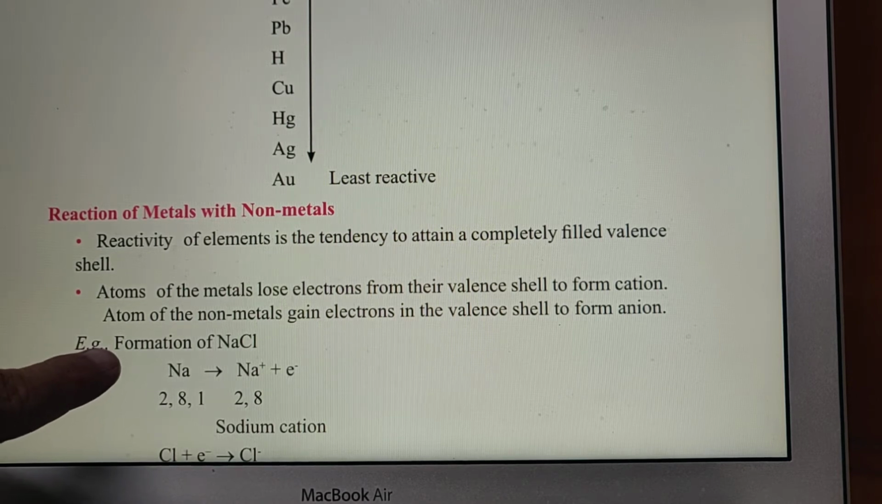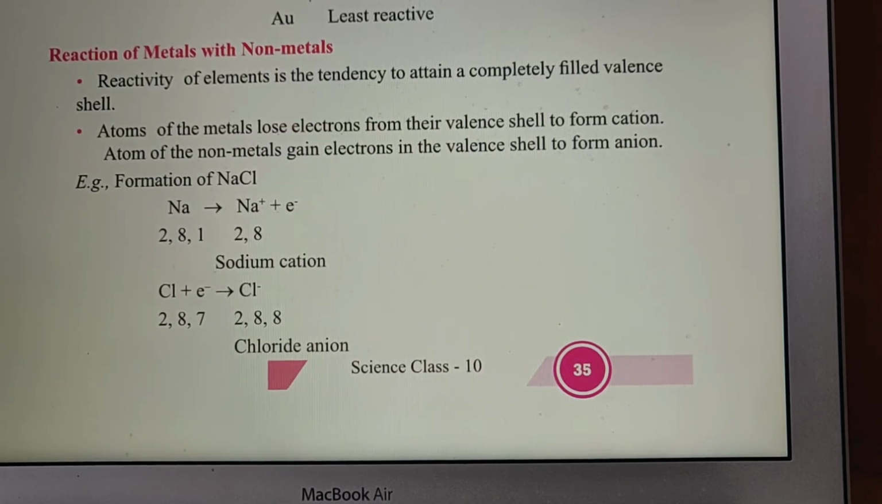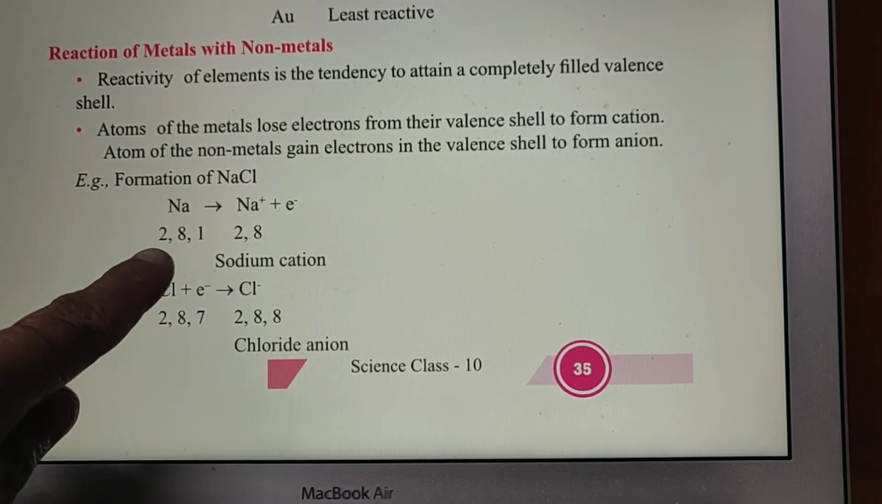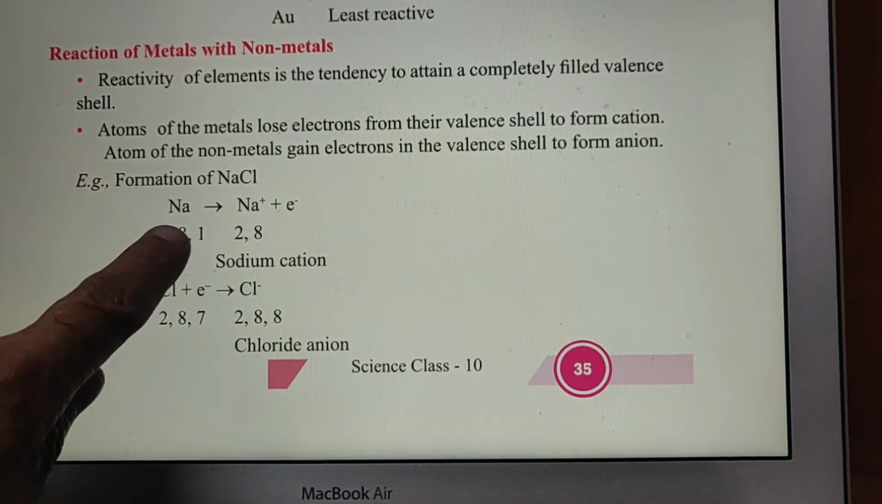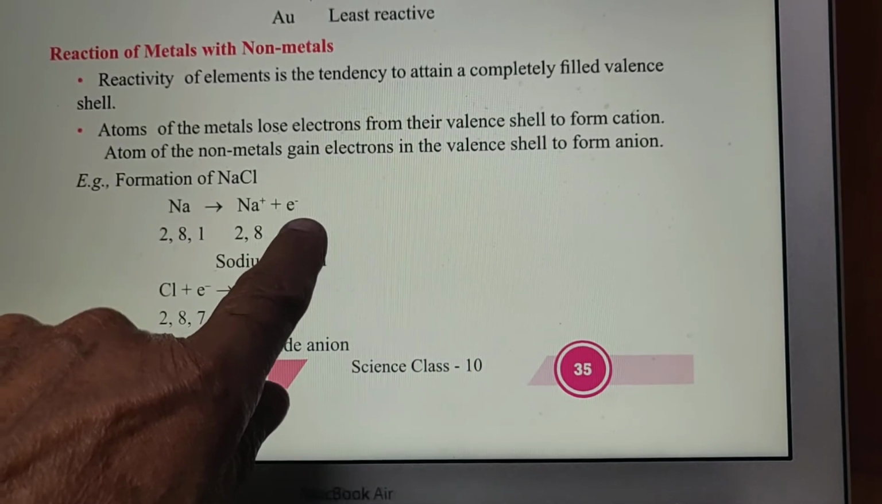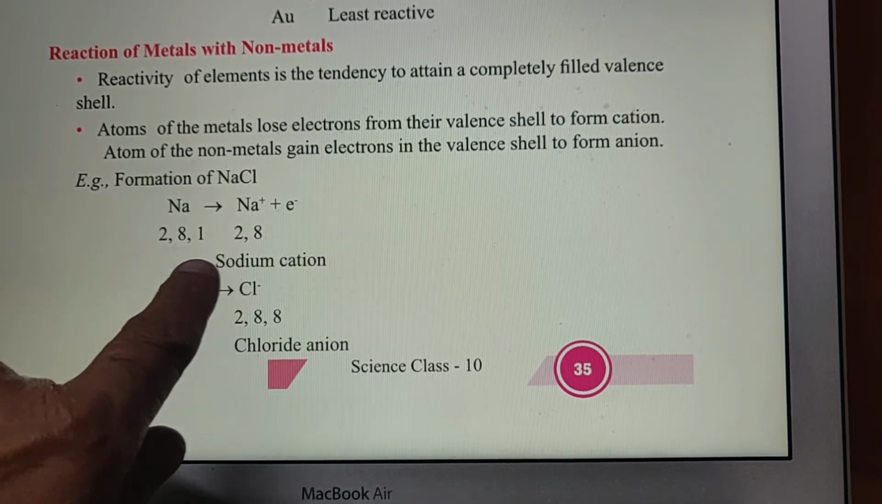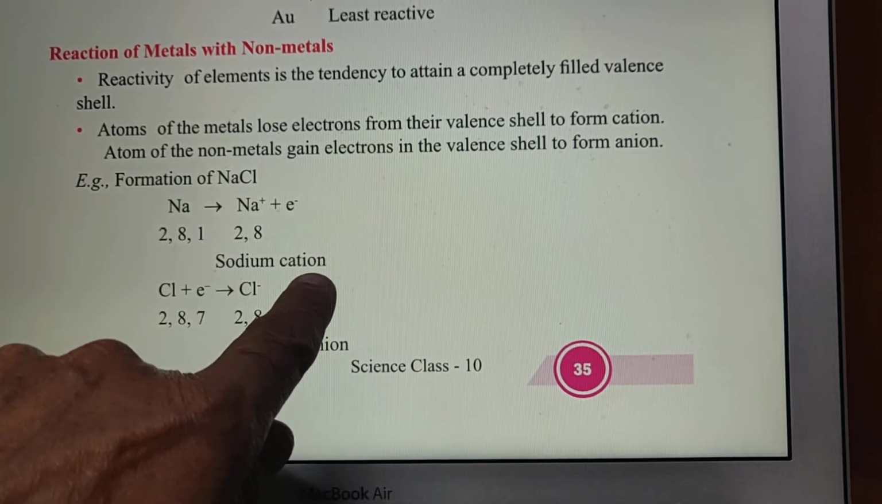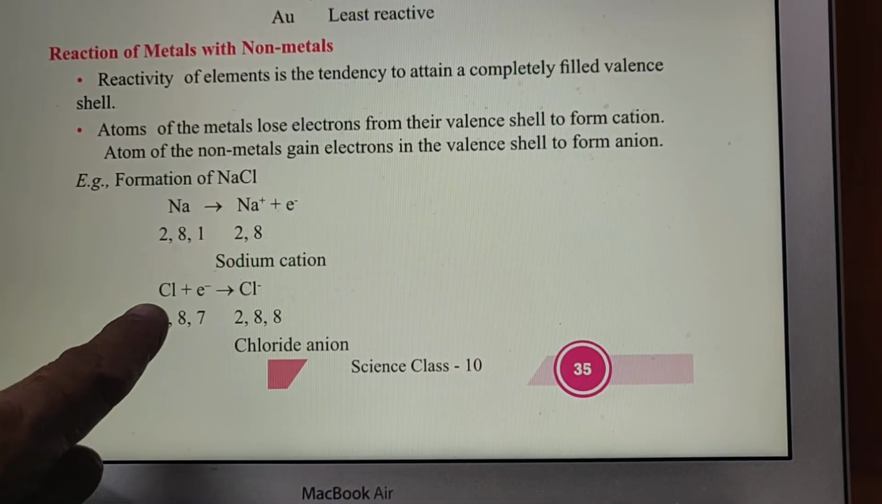Now, second is the formation of sodium chloride. If you see how sodium chloride is formed, then you can understand: sodium has electronic configuration 2,8,1. One is the valence electron; it loses that electron and forms sodium ion. 2,8 is the electronic configuration. So sodium cation is formed. All the positive ions are called cations.